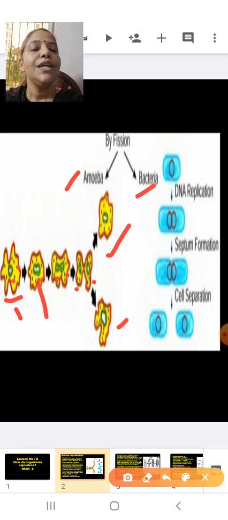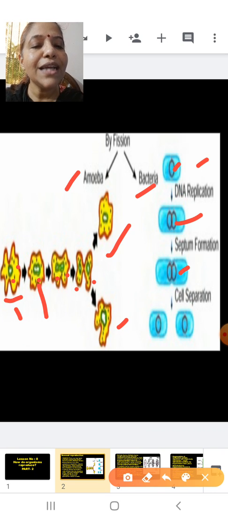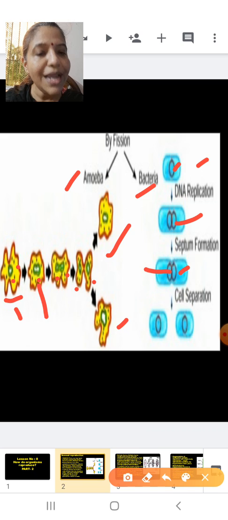amoebae. Now in the case of bacteria also, you can see the bacterium has DNA inside. You can see the circular DNA undergoing replication. Replication of DNA means division of DNA. After the DNA has undergone division to form two DNA, what happens? A septum is formed. Septum means a wall is formed, and you can see here two bacteria are formed from a single bacterium. So here also one parent is involved. So students, this is regarding binary fission.